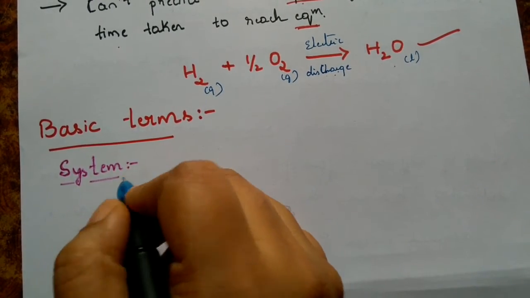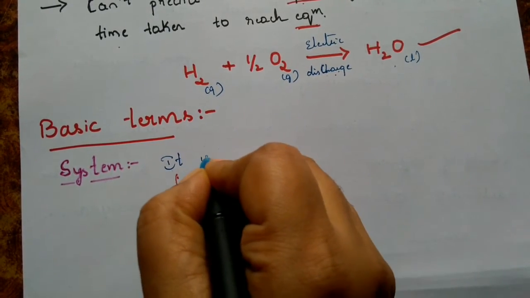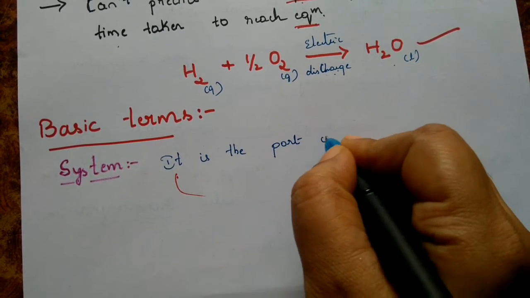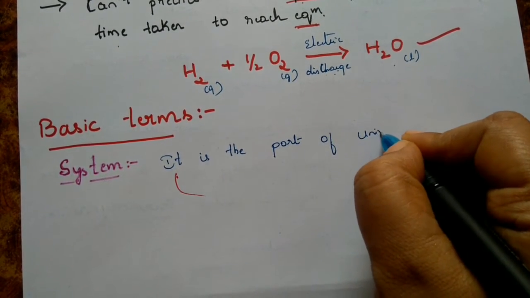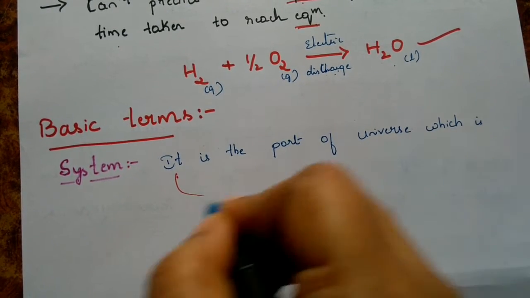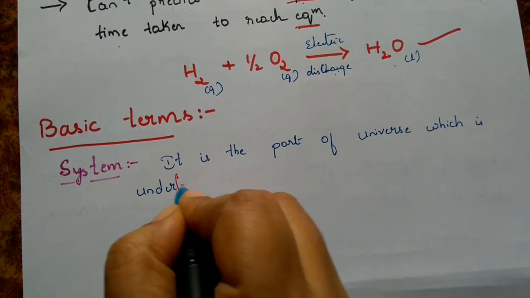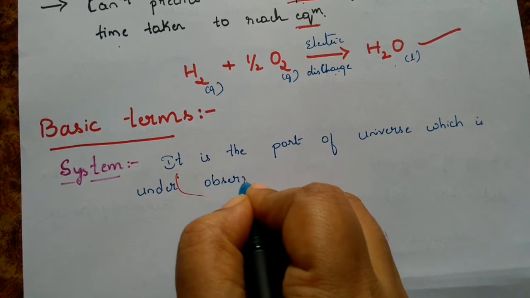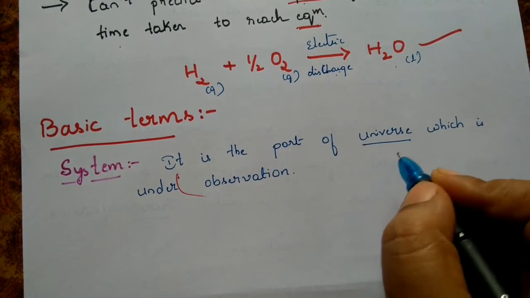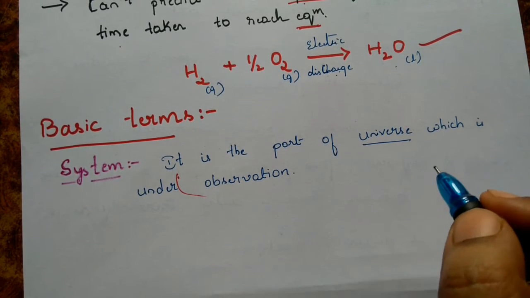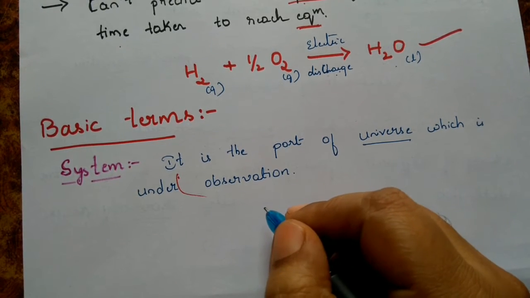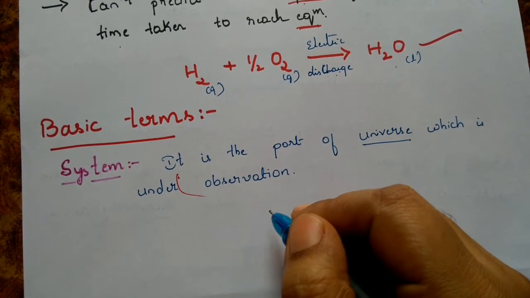A system is nothing but a part of the universe which is under observation. The entire whole world is called the universe. In that, whatever we are observing and studying is called a system.